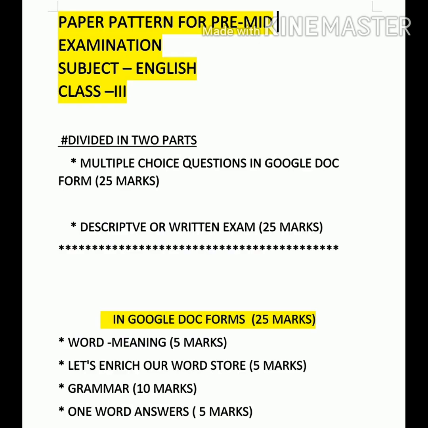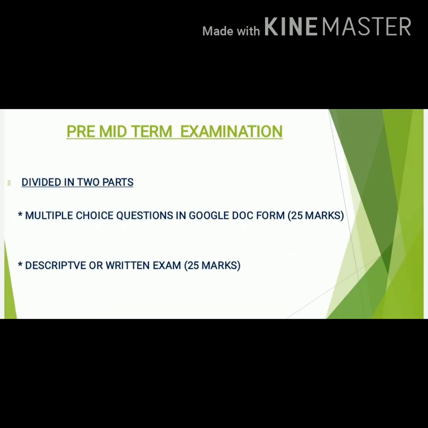Children, your question paper of English will be divided into two parts. The first part is multiple choice questions in Google Doc form, which carries 25 marks. In the same way you have given your assessment 1, 2, 3, 4, it will come, okay? The second part is the descriptive or written examination, which will again carry 25 marks. So children, it means 25 marks plus 25 marks, a total 50 marks paper I will ask you, and you have to give the answers in a proper way. Now we will move forward to how I will ask the multiple choice questions in Google Doc form.